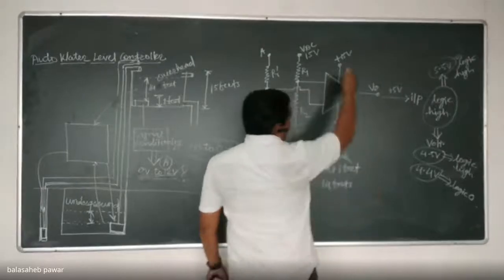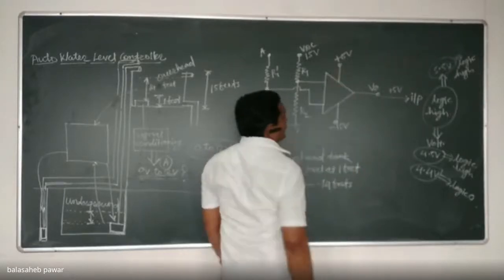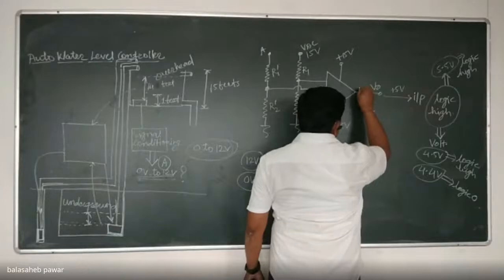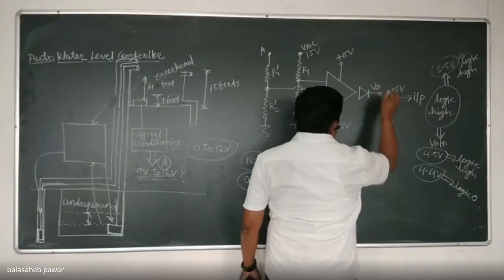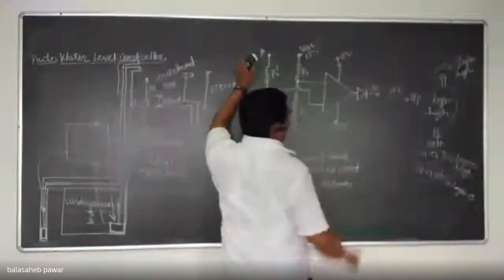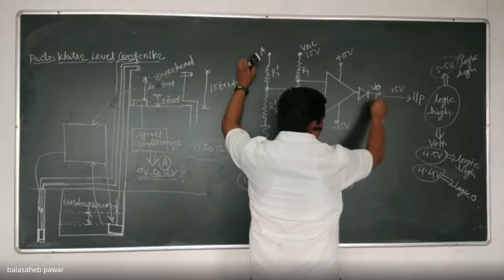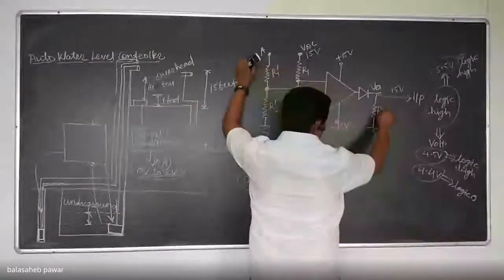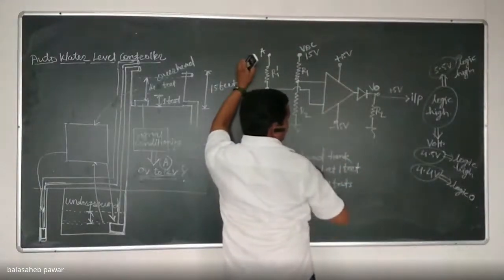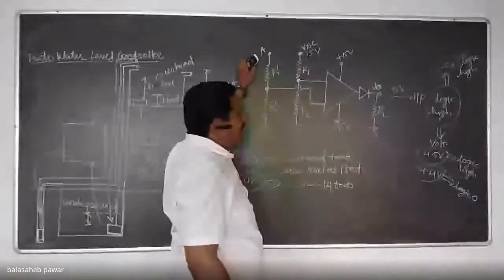Okay. Now, if we use this op-amp in open loop configuration, we know its output will swing to 90% of VCC. Correct? To avoid the negative output, we will use one series diode, so that whenever the output of this op-amp is minus Vsat, the net output from the signal conditioning circuit across this RL will remain 0 volt. And when the output of this op-amp is plus Vsat, the output voltage will be 13.5, which is 90% of VCC.